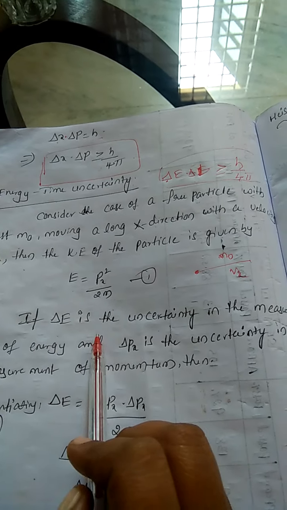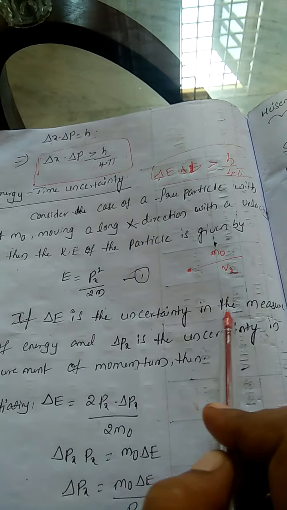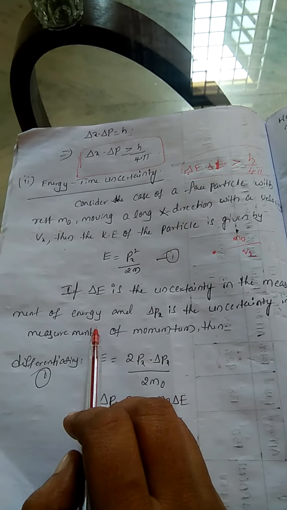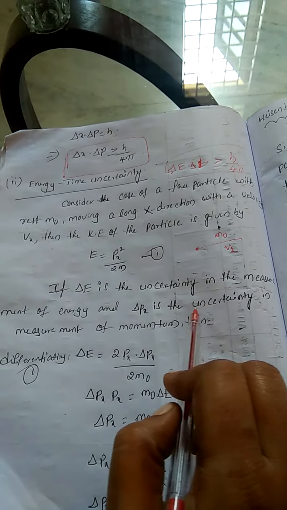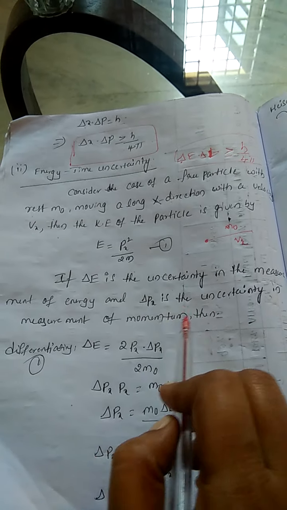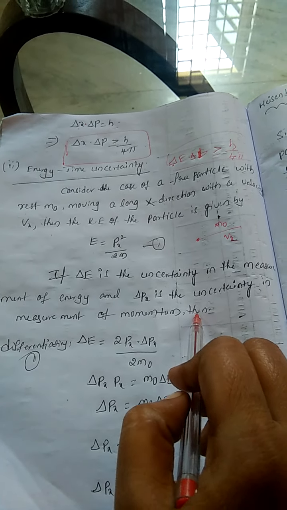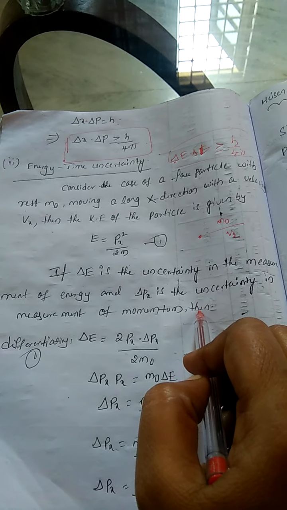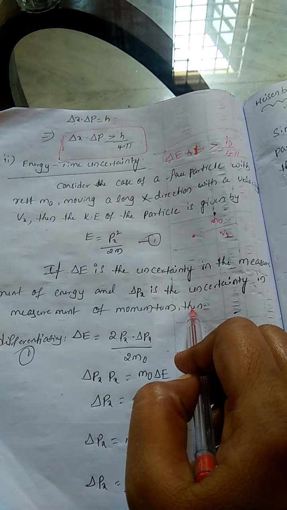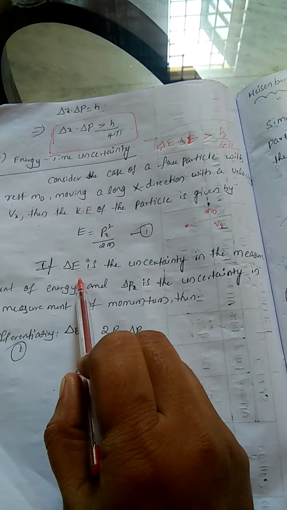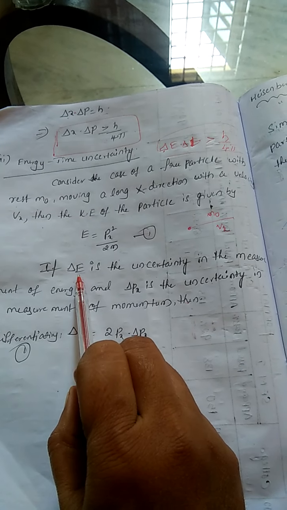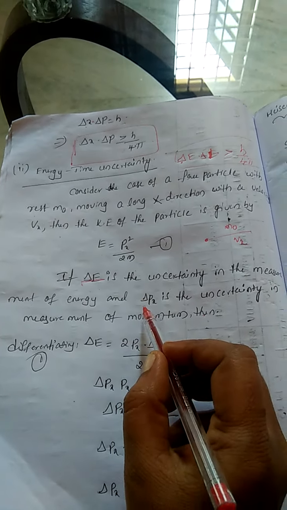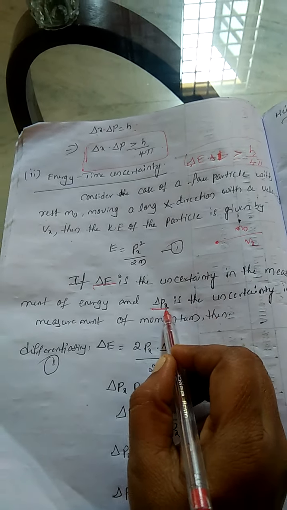If delta E is the uncertainty in the measurement of energy and delta px is the uncertainty in the measurement of momentum, previously we discussed uncertainty in position and momentum. Similarly, here uncertainty in energy is delta E and uncertainty in momentum is delta px.